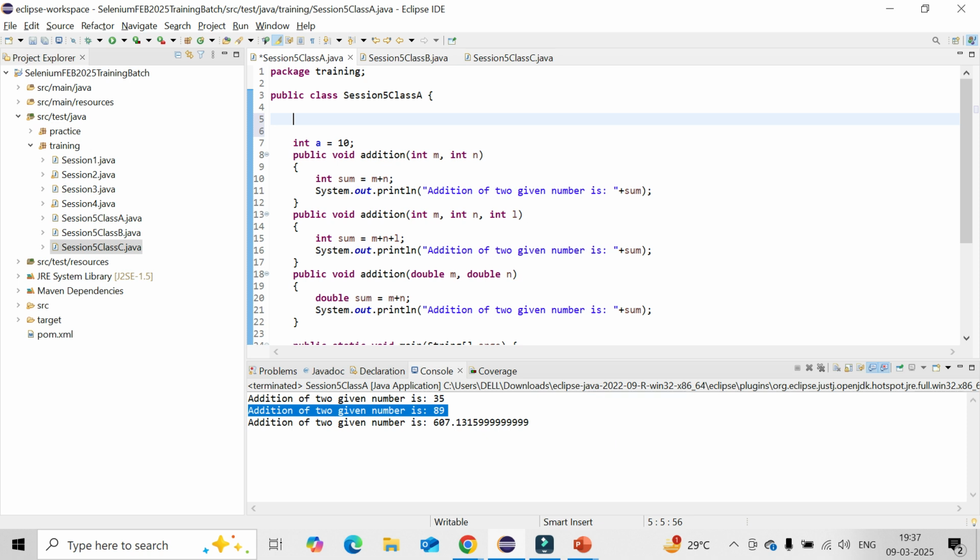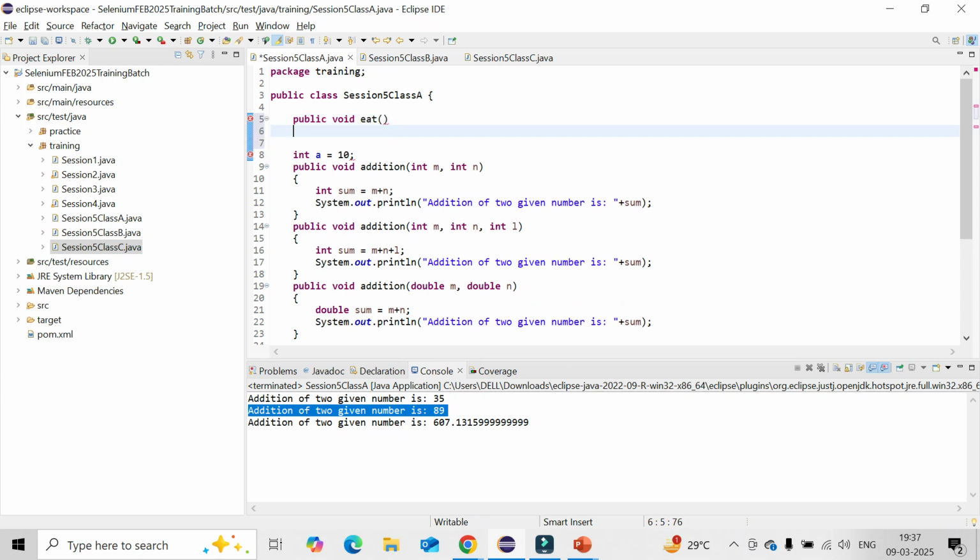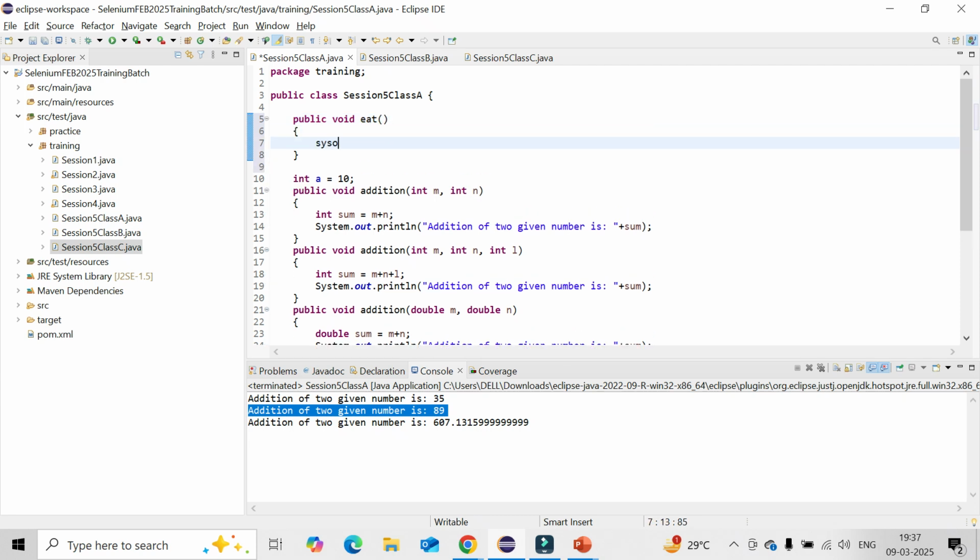So let's create something like public void eat. Say class A is animal.